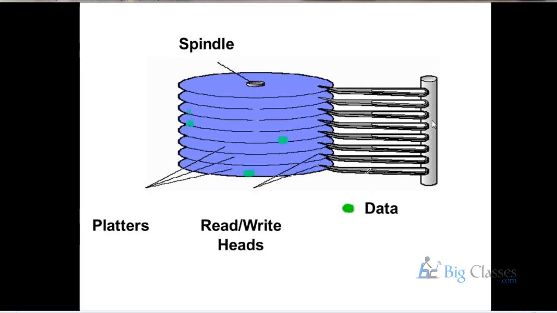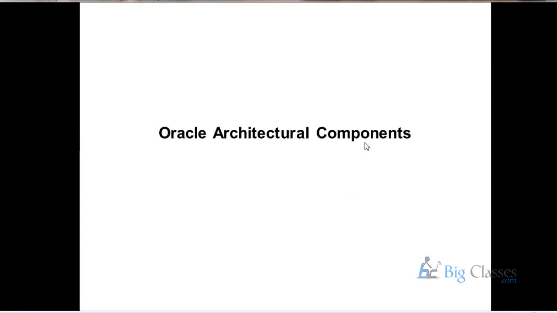Here you see some green part in the data part. Yes, the data part is where the data is stored in those particular disks, and these are the read rates: if we want to read anything, we need to fetch it from the data, right? You can see the other things also. While this disk is moving, like a CD is moving, we need to fetch some information from it, like the spindle part. If we want to read any information or data from it, the spindle keeps on moving, and based on that we can fetch the data from there.